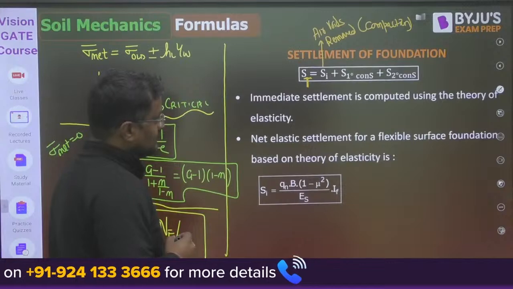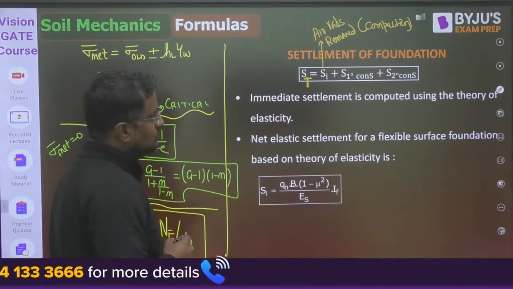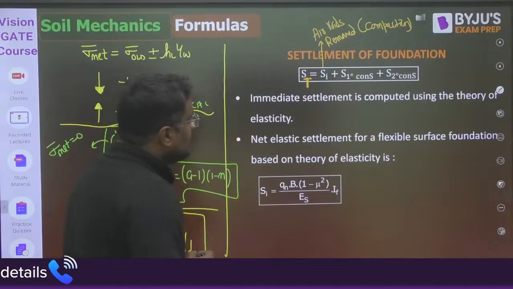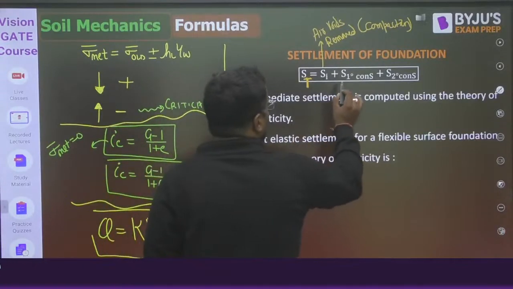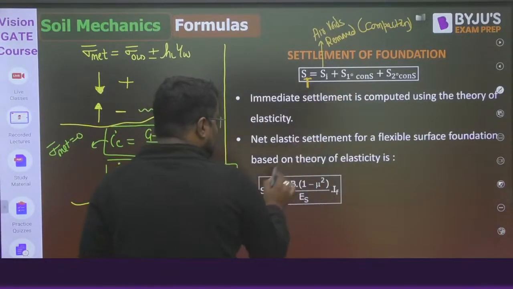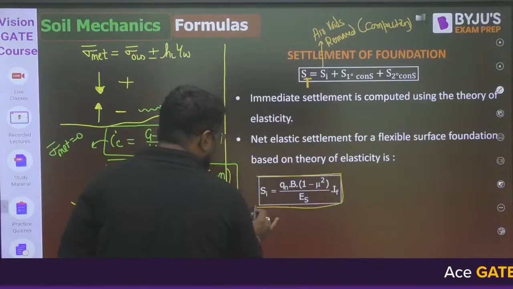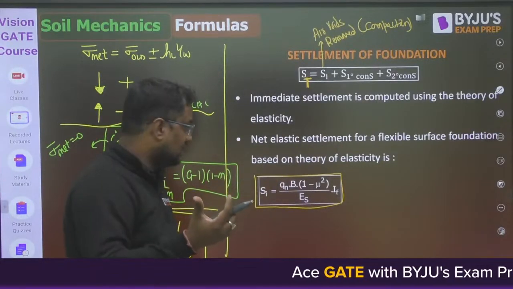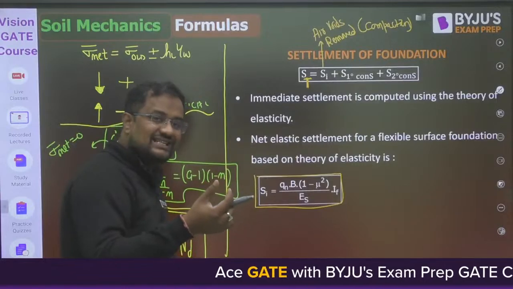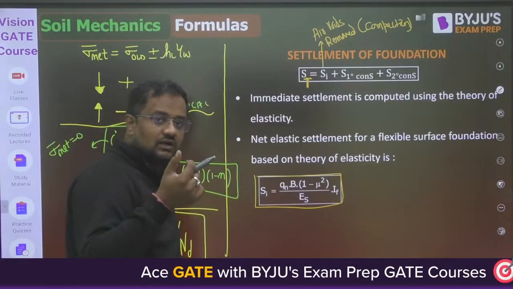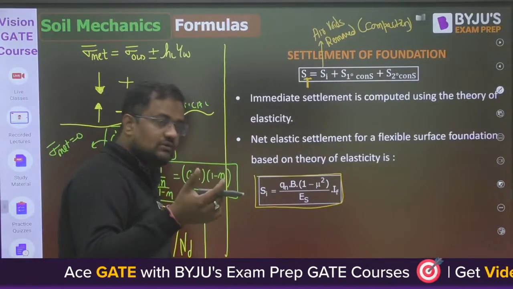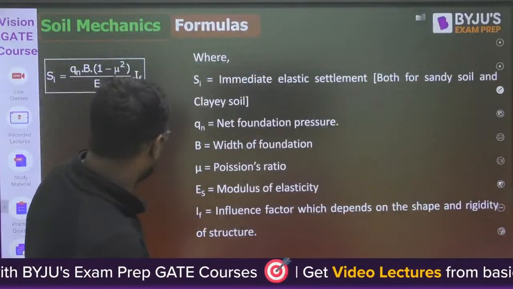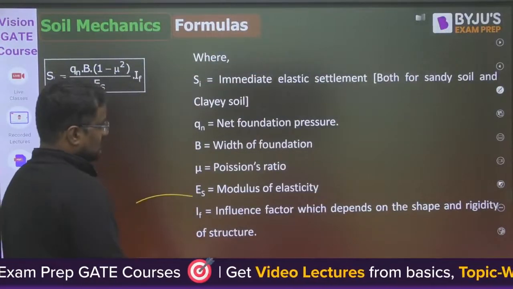So SI is where air voids are removed, that is compaction. Now, SI value is Q into B, where Q is the intensity of load, B is the width of the footing, mu is the Poisson ratio, ES is the Young's modulus of soil or modulus of subgrade, and I is the influence factor. All these values will be written here.